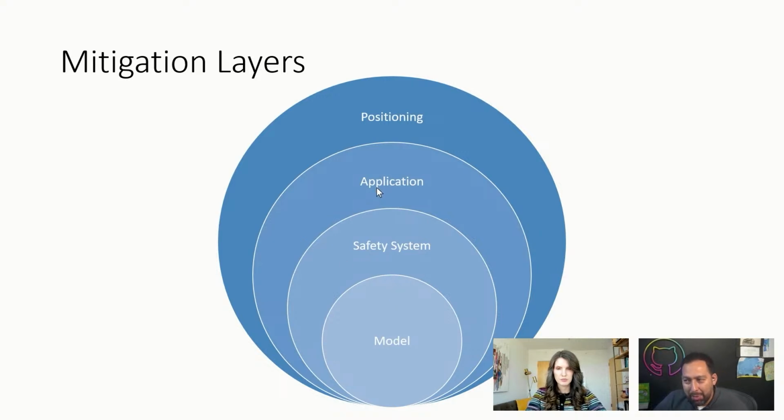Got it. And is that the application layer, or is that something different? That is the safety system layer, and then what we call the application layer is really how you're thinking about designing the application. Like, what do you want to do with this model? And this includes both the architecture, right? If you're injecting data, where is data coming from? How safe is that data, for example? What are the outputs? Are the outputs reviewed by a human? Are the outputs something that goes straight to automation, which I don't yet recommend, right?